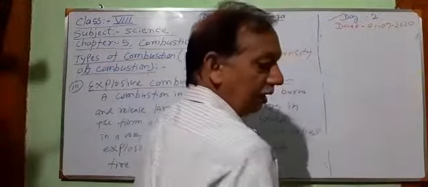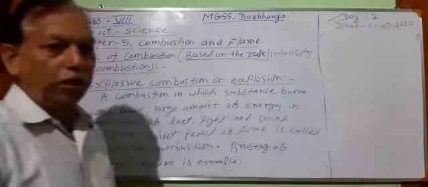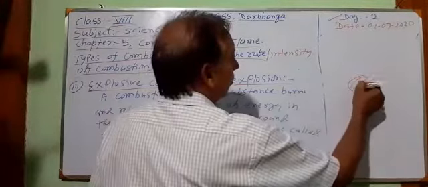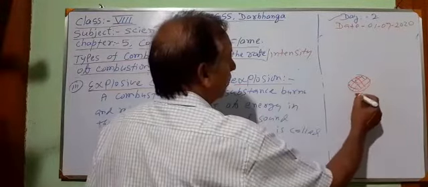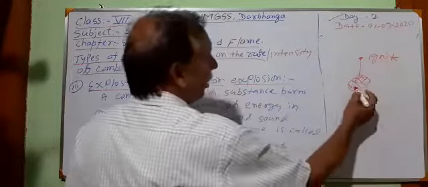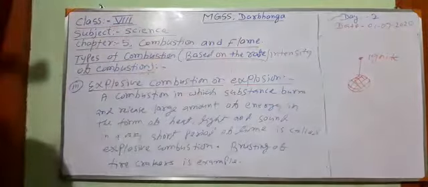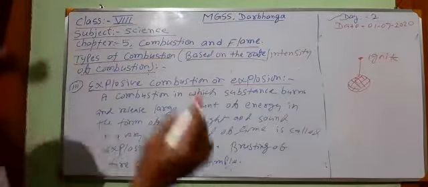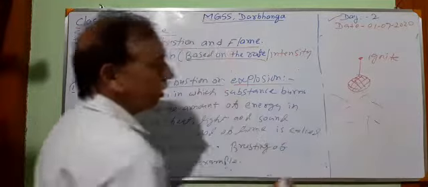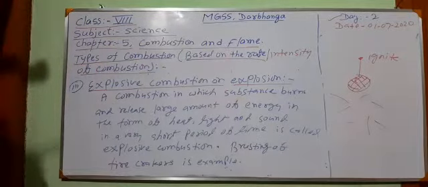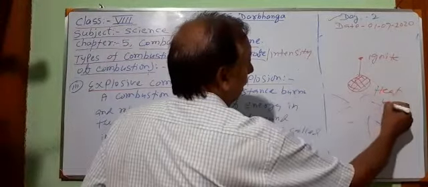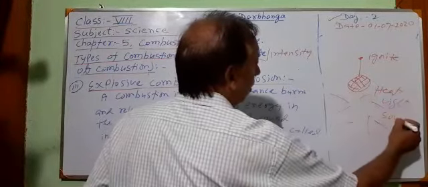When we burst any firecracker, what happens? Suppose this is a firecracker. As soon as we ignite it, in a very short period of time, within a few moments, it bursts out and releases a large amount of energy in the form of heat, light and sound.